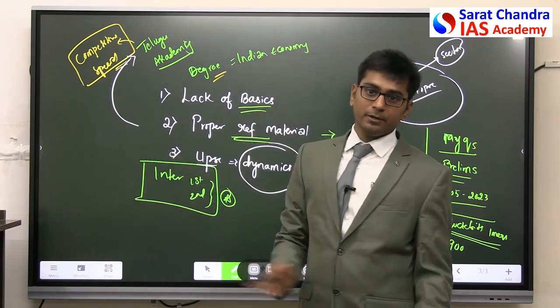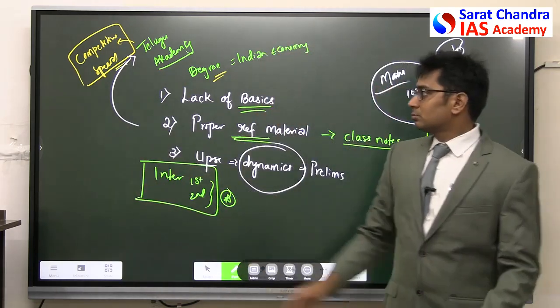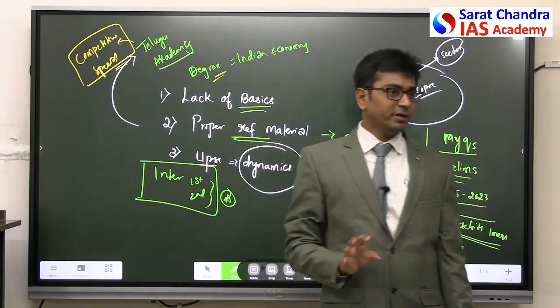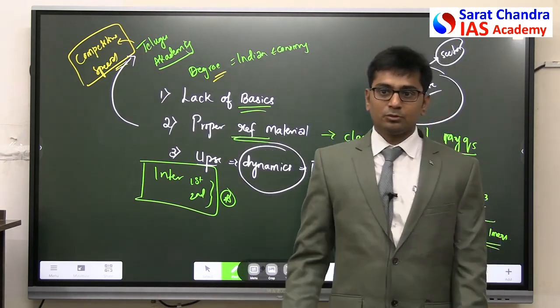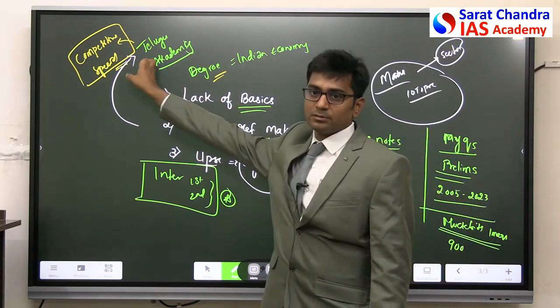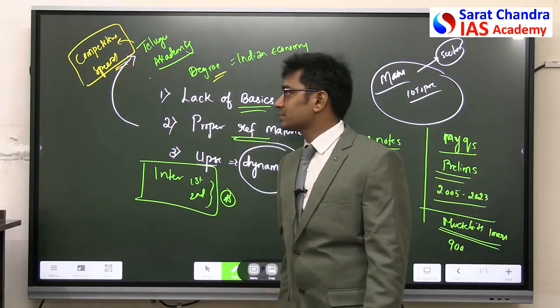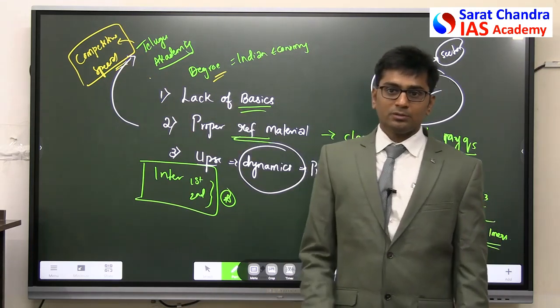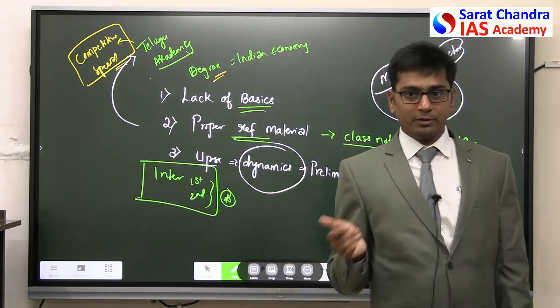There is a shortage of material, right? The Telugu Academy Competitive Special that is available is in Telugu medium, not in English medium. So they have to release that book, I think. They are printing it. I don't know what the status is, but the rest of the books are available. If you are able to get it, you can get it. This is the best source to prepare from your end.